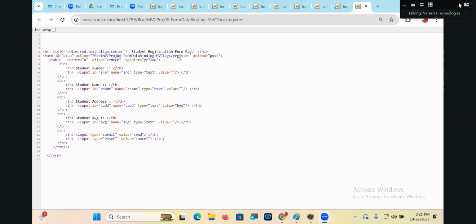So now onwards in the frm colon form tag, there is no need of giving action when the form launching request path and the form submission request path are the same. No need of giving method is equal to post, the default is post. But specifying the modelAttribute is mandatory. It's not optional, guys. It's mandatory.